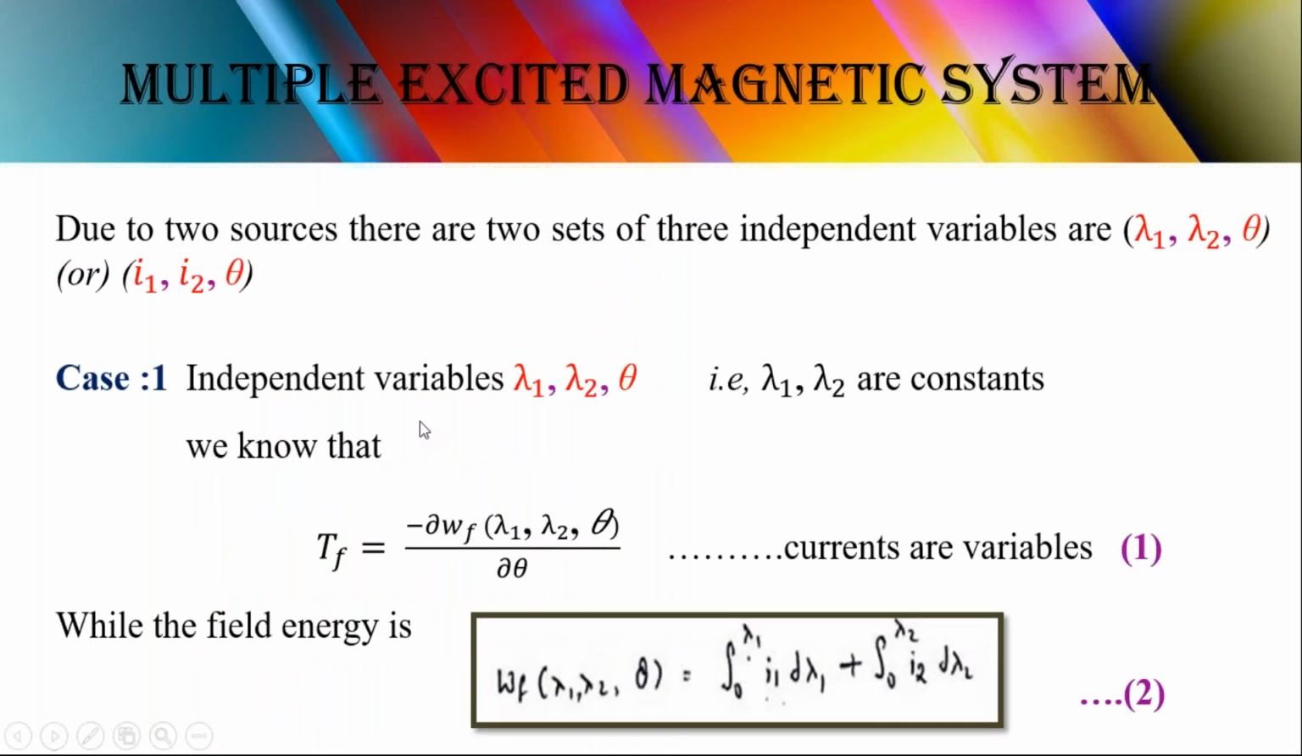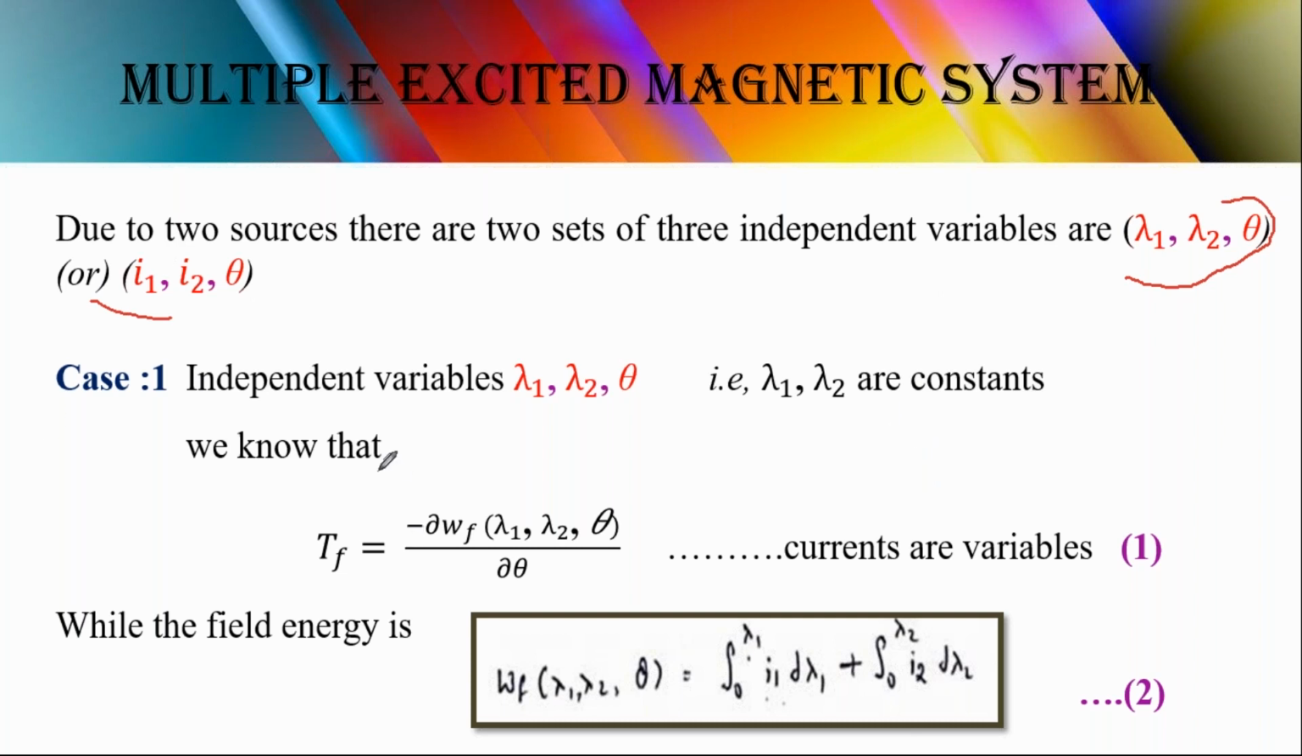Right. See here, due to the two sources, there are two sets of three independent variables: lambda 1, lambda 2, theta, or I1, I2, theta. So just now I said, right? Here we are going to derive the two cases. In the two cases, one parameter is constant and another parameter is variable. So these are the two independent cases, with variables denoted by lambda 1, lambda 2, theta, and I1, I2, theta. We are going to derive that in two cases.